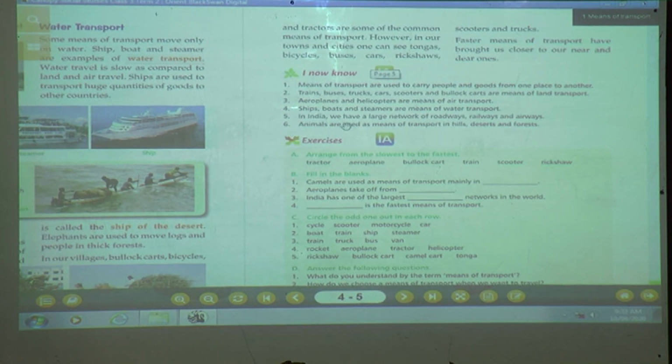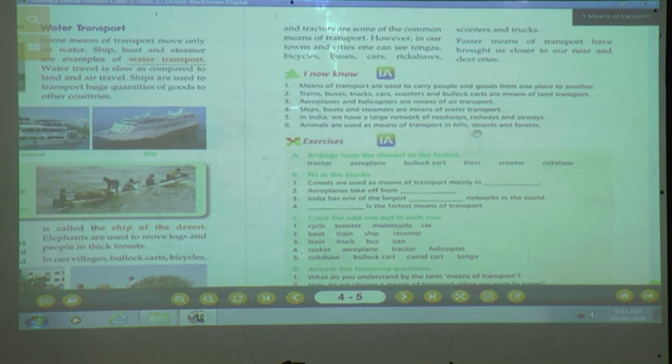In India, we have a large network of roadways, railways and airways. Animals are used as a means of transport in hills, desert and forest.